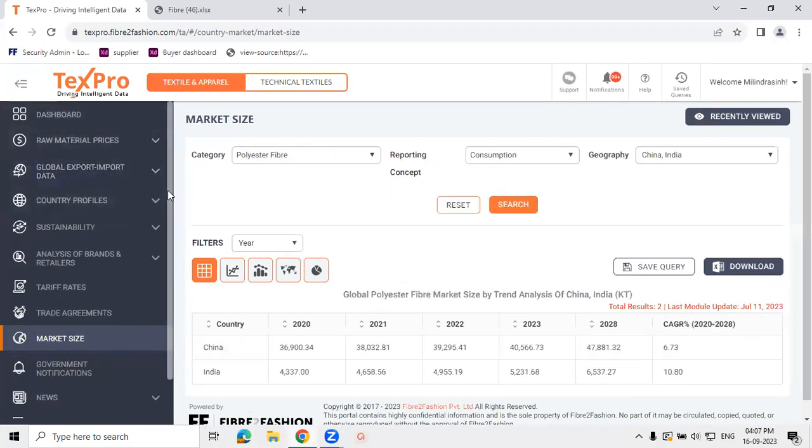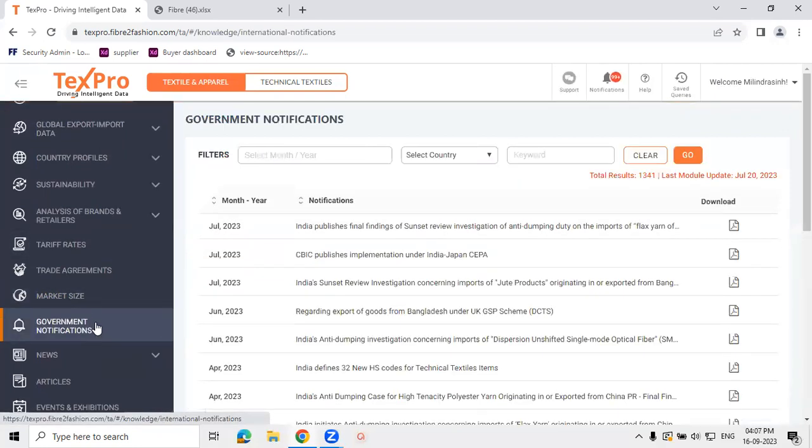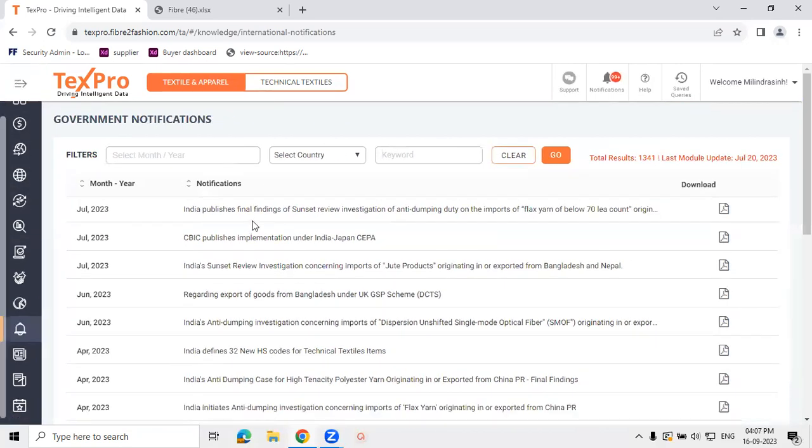Further to this, we have government notification. So it gives you all regulatory changes pertaining to the textiles and fashion industry from all key countries at one single place. The benefit of having this module is you don't need to track multiple websites and government ministry websites. All of this is compiled at one place. You have filter options to narrow down your searches, and you can download the attachments and textual notifications which are attached herewith for your reference as well.